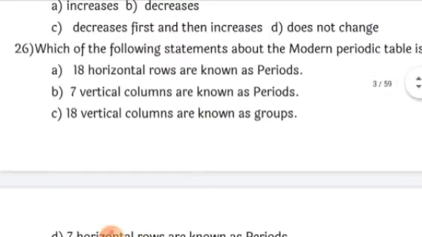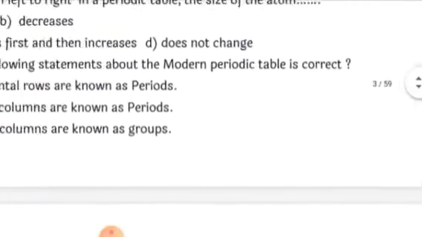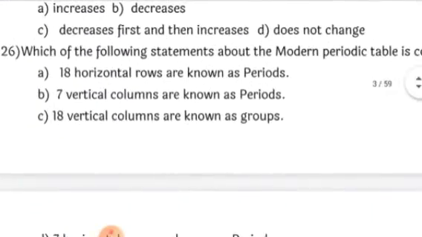Next, which of the following statements about the modern periodic table is correct? 18 horizontal rows are known as periods. Wrong. We do not have any 18 horizontal rows. Next, 7 vertical columns are also not there. We have 18 columns and 7 horizontal rows. So the first two options are wrong.